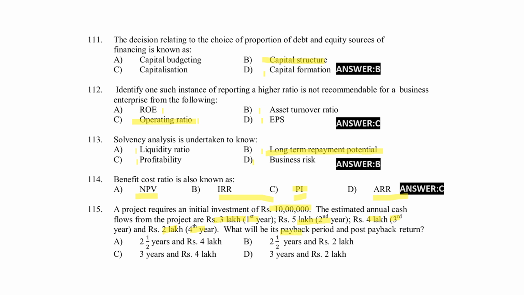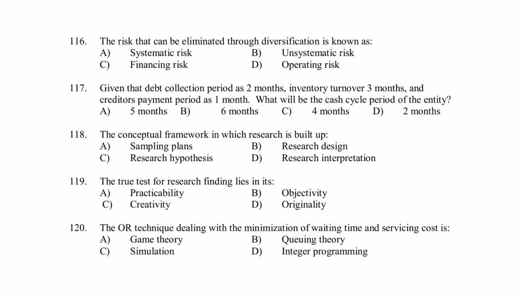What will be its payback period and post-payback return? Option A, 2.5 year and 4 lakh. Option B, 2.5 year and 2 lakh. Option C, 3 year and 4 lakh. Option D, 3 year and 2 lakh. Right answer option A, 2.5 year and 4 lakh.